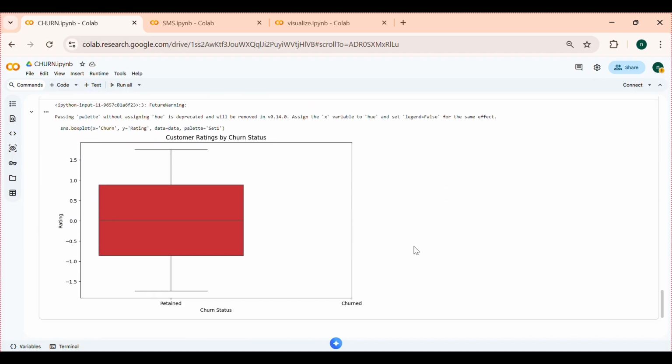This box plot represents the distribution of customer ratings for churned and retained customers. The x-axis represents the churn status, the y-axis represents the rating values. From this we can compare the customer satisfaction between the churned and the retained customers. Lower ratings may indicate higher chances to churn.